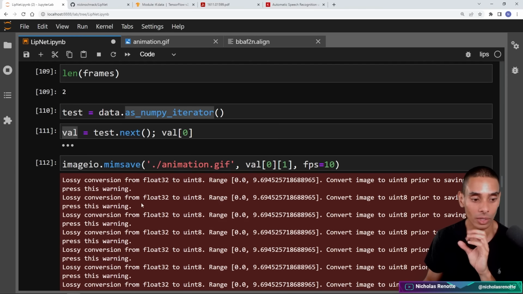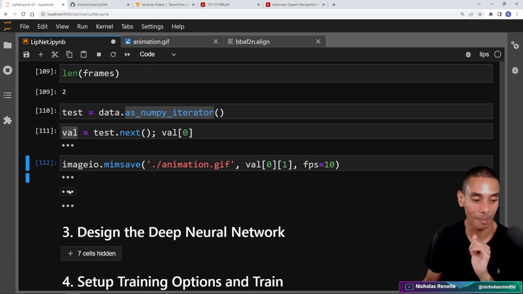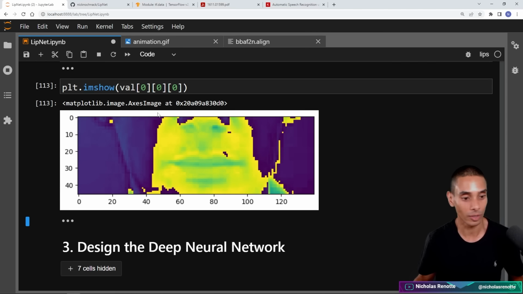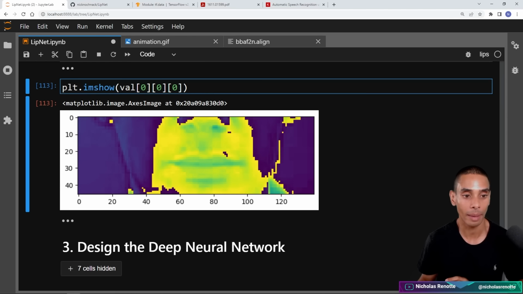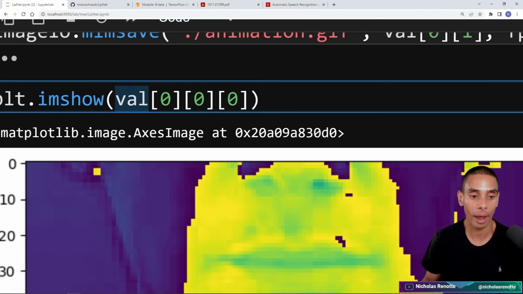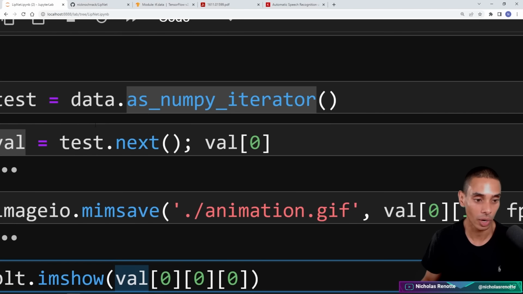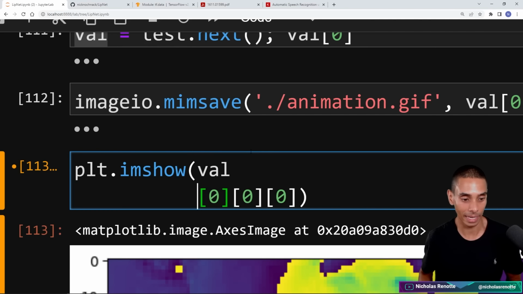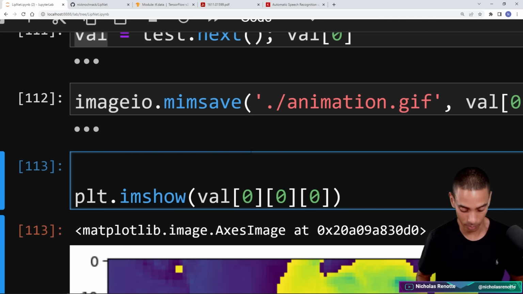Okay, so that is what imageio.mimsave does. We can then go and plot out our image, which you've sort of seen already. So with plot.imshow, what we're doing here is grabbing our sample data set, which we've just created over here. We're grabbing our videos. So index 0 is going to reference, let me explain this indexing or this subscripting. The first 0 is representing that we want our videos.